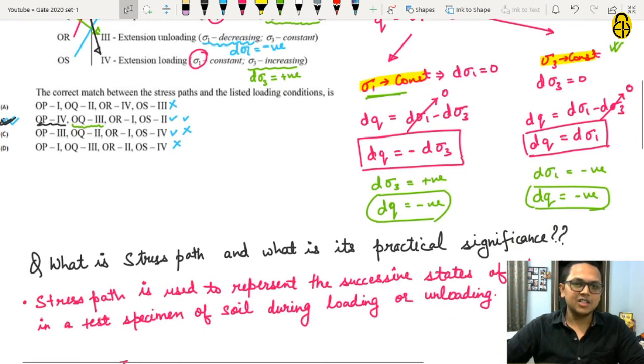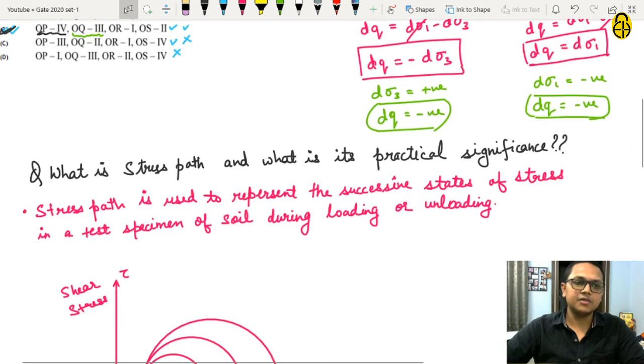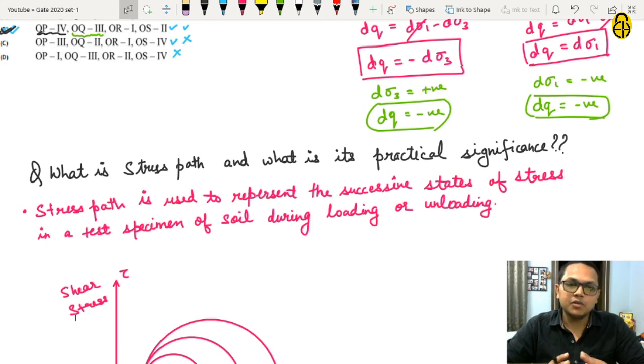So what is stress path and what is the practical significance of stress path? Stress path is used to represent the successive states of stress in a test specimen of soil during loading or unloading. When the soil specimen is subjected to a triaxial test, the Mohr circle is drawn corresponding to different modes of the soil specimen and corresponding to different loading conditions.